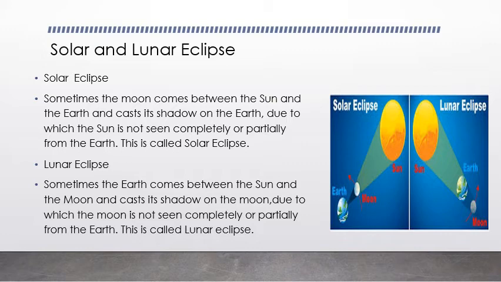Remember it and don't forget this important point. It's a very important question. In solar eclipse, the moon comes between sun and earth, while in lunar eclipse, the earth comes between sun and moon.